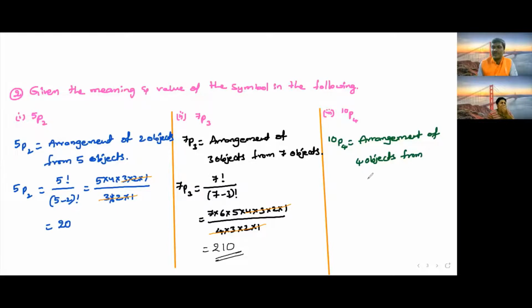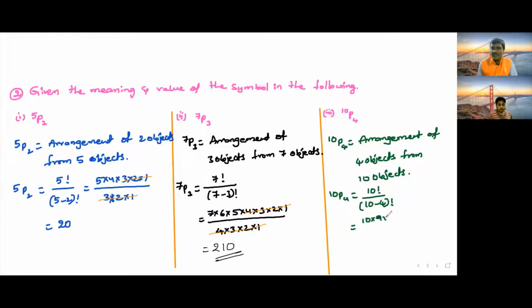From 10 objects. How to find the value? 10P4 is equal to 10 factorial divided by (10 minus 4) factorial. We write 10 factorial on a separate line: 10 into 9 into 8 into 7 into 6.